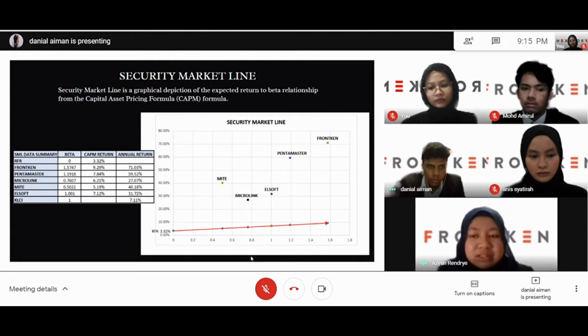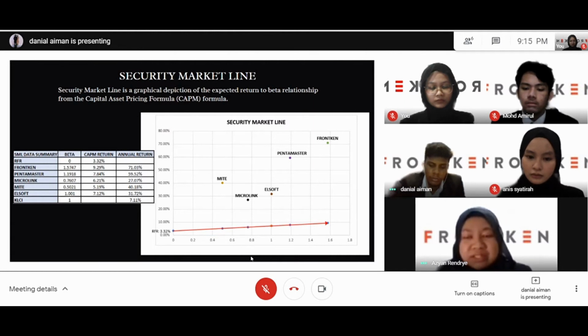Frencken has a higher beta than the other competitors at 1.6 and has a higher expected return of 71.03%, followed by Pentamaster with a beta of 1.2, Elsoft with a beta of 1.001, Macrolink with a beta of 0.7607, and MI Tech with a beta of 0.5021, with expected returns of 59.52%, 31.72%, 27.07%, and 59.52% respectively.